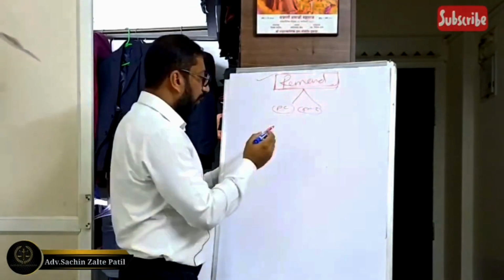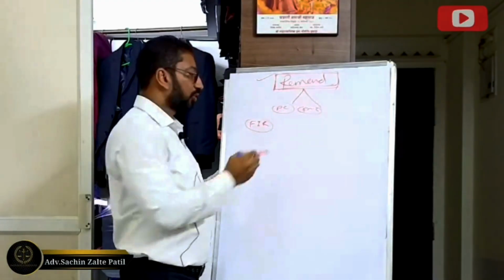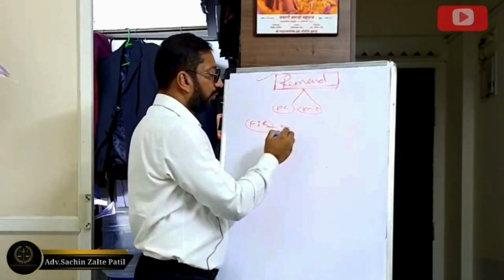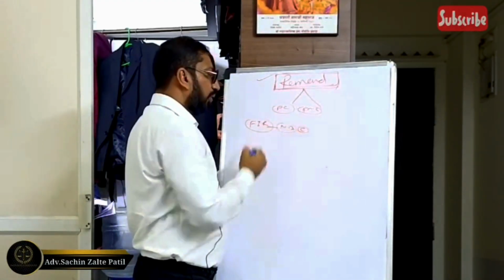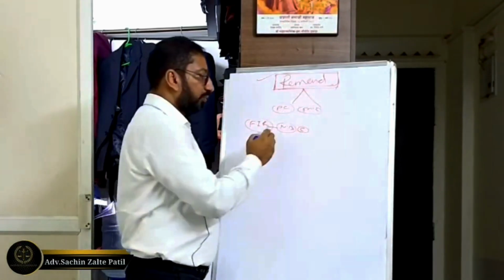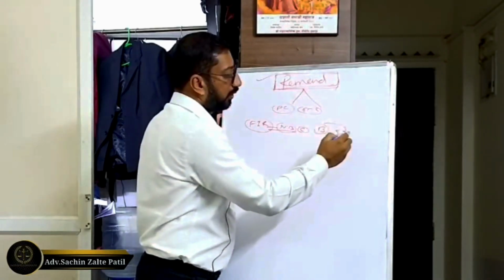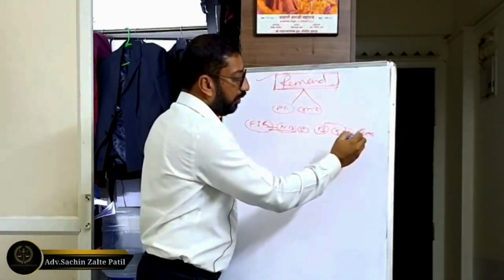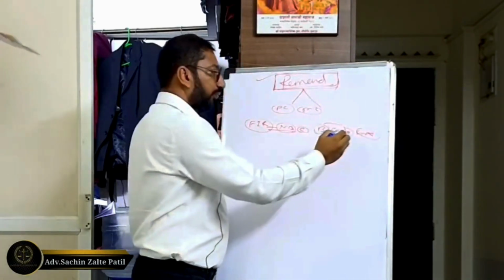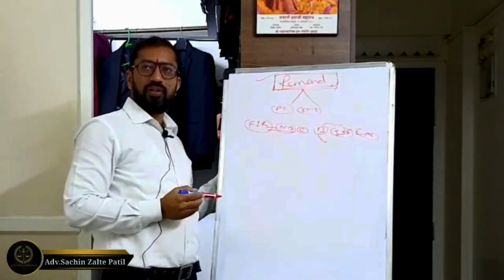Now I have already told you that when the FIR has been registered against the accused persons, particularly when the offence is non-bailable and cognizable, in that case only, because so far as the bailable offence is concerned, under section 436 of the CrPC the accused has a right to get bail.